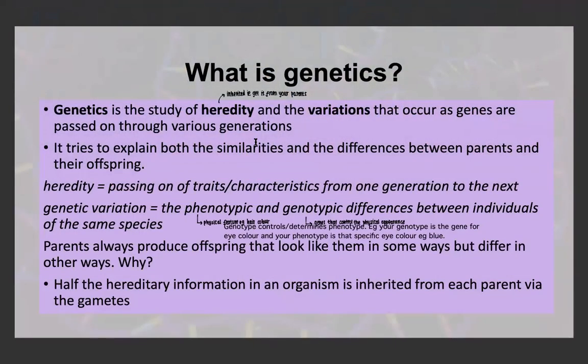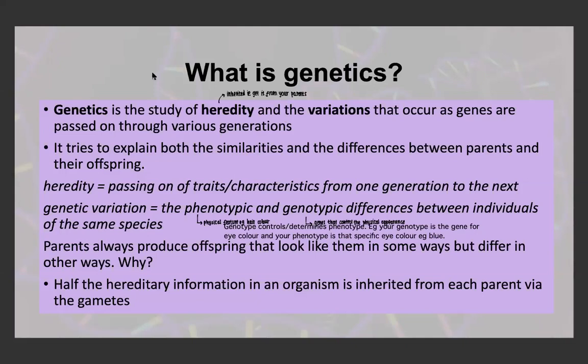So if we ask the question simply, what is genetics? We know that genetics is the study of heredity and the variations that occur as genes are passed on through various generations. Genetics tries to explain both the similarities and the differences between parents and their offspring. So heredity is the passing on of traits or characteristics from one generation to the next. And genetic variation is the phenotypic and the genotypic differences between individuals of the same species, where the phenotypic differences are the physical features and the genotypic differences are the genes within the genome, the genes that control these physical differences. So your genotype would determine your phenotype.